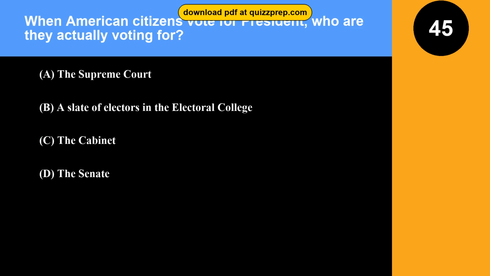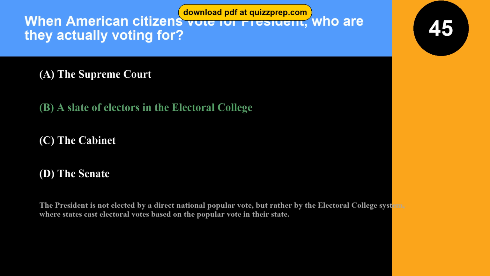Question 45. When American citizens vote for president, who are they actually voting for? Option A, the Supreme Court. Option B, a slate of electors in the Electoral College. Option C, the Cabinet. Option D, the Senate. The correct answer is option B, a slate of electors in the Electoral College. The president is not elected by a direct national popular vote, but rather by the Electoral College system, where states cast electoral votes based on the popular vote in their state.